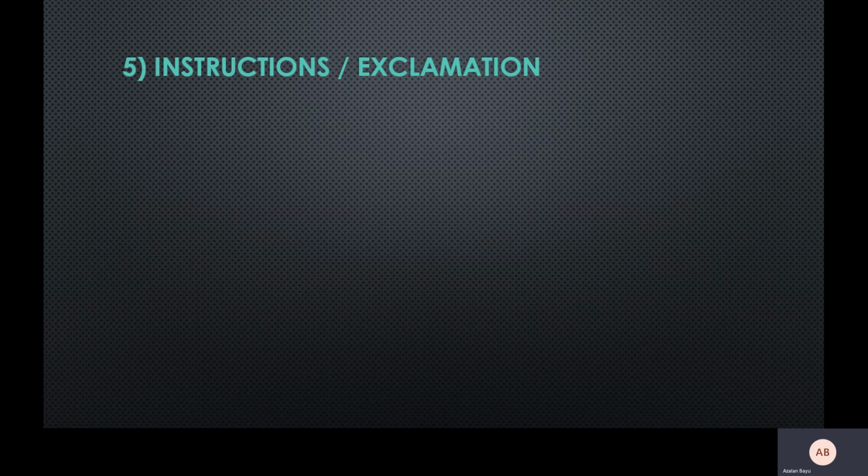Apart from that, when you give an instruction or exclamation, when you use an exclamation mark, like this: open your book at page 11, or please shut your mouth. You have an exclamation there, or an instruction like the first sentence. You use simple present tense, like open or shut. You don't use opening your book, you say open your book. Or you don't say please shutting up, you say please shut your mouth. To indicate the exclamation or instruction, this is how you use the tense.